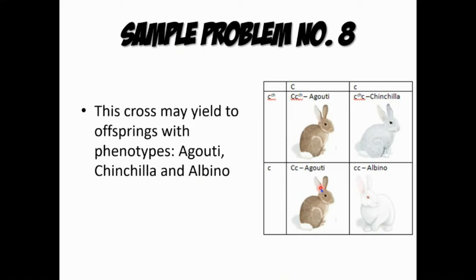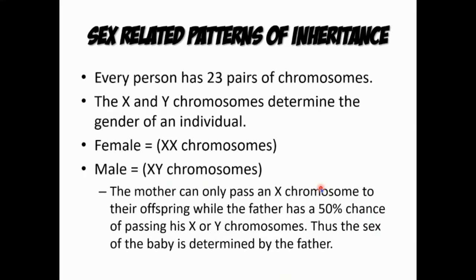So in terms of the sex-related pattern of inheritance, every person has 23 pairs of chromosomes. Then the X and Y chromosomes determine the gender of an individual. So XX is for female and XY is for male, no? The mother can only pass an X chromosome to her offspring, while the father has a 50% chance of passing his X or Y chromosome. Thus, the sex of the baby is determined by the father, according to the chromosome he carries.